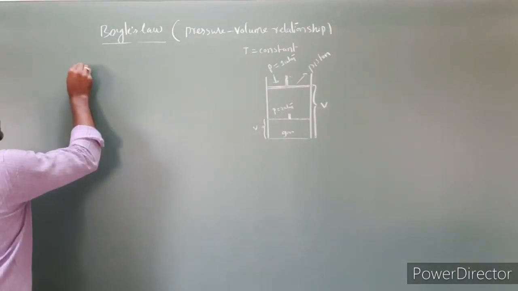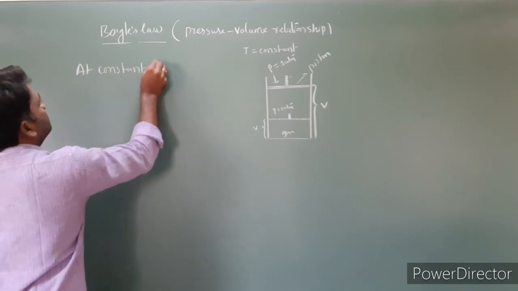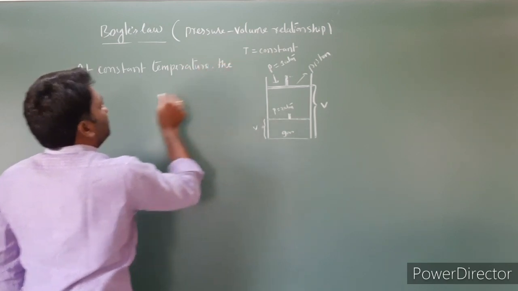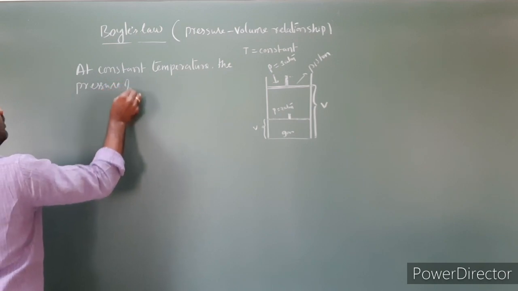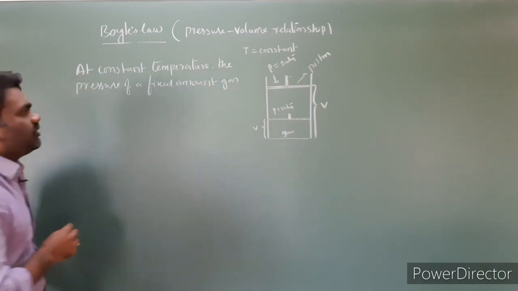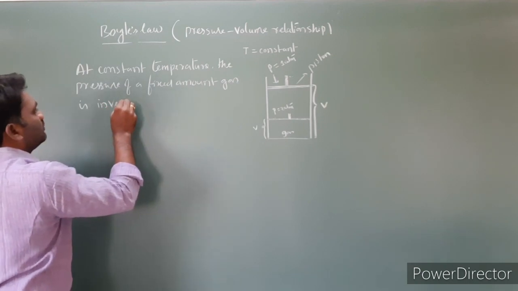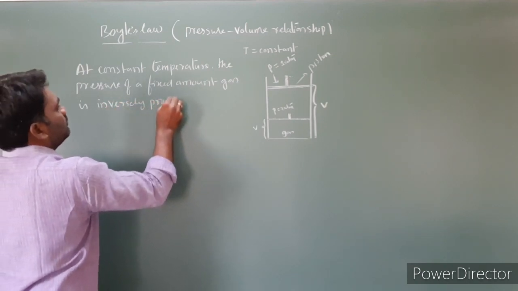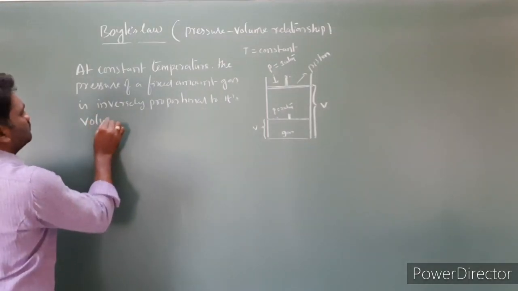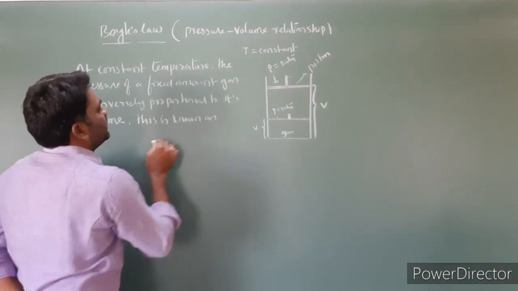Let us write the statement. At constant temperature, the pressure of a fixed amount of gas is inversely proportional to its volume. This is known as Boyle's law.